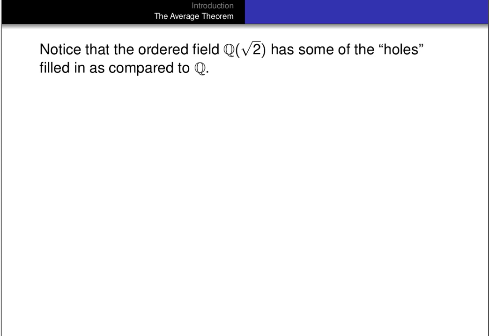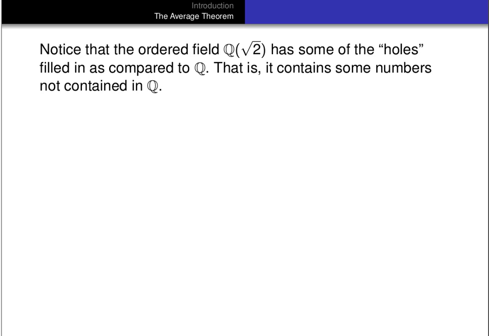Now that has some of the holes filled as compared to Q. So for example, root 2 is an element, and a bunch of other combinations of rationals and root 2. In other words, it contains some numbers that are not contained in the rationals. But even Q adjoin root 2 has holes. So for example, you could prove that root 3 is not a member of Q adjoin root 2.